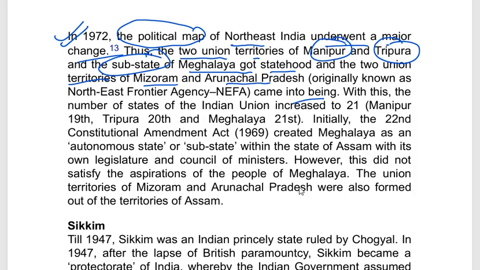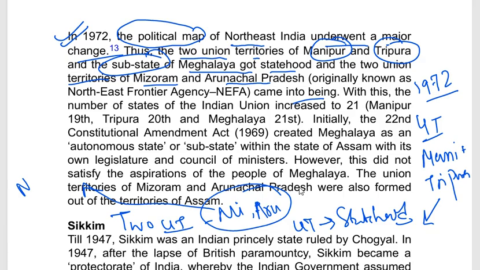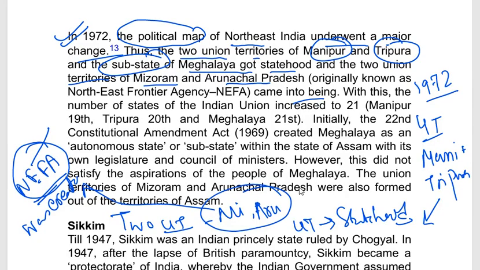So, in 1972, in Northeast India, two union territories, Manipur and Tripura, were changed from the status of union territory to statehood. Now, Mizoram and Arunachal Pradesh, combinedly known as the Northeast Frontier Agency, was created as a union territory, and Manipur and Tripura were elevated from union territory to statehood.